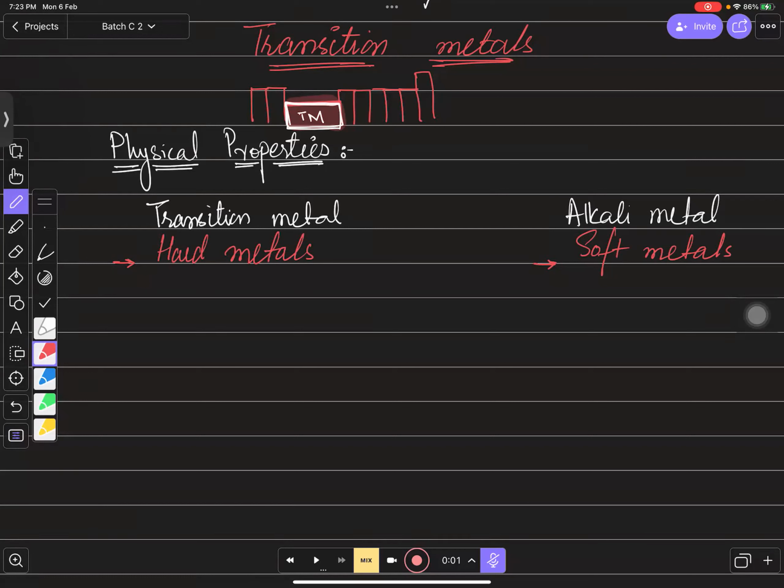And if you want to just imagine how low the melting point and boiling point they have, the melting point of sodium is very low. You can imagine this, that it is 98 degrees Celsius. It is just for your information, that you can imagine how low the melting point of sodium is, right? And if you talk about the melting point of transition metals, they have high melting and boiling points.